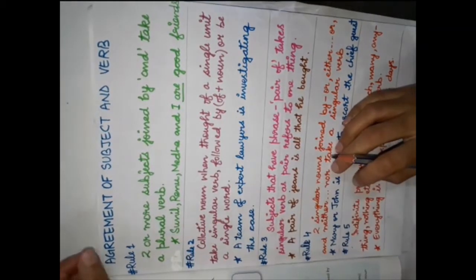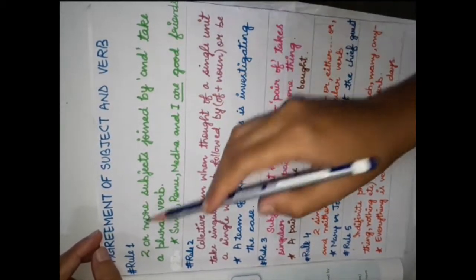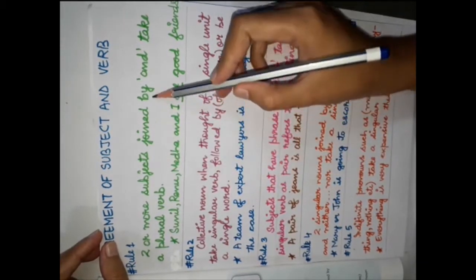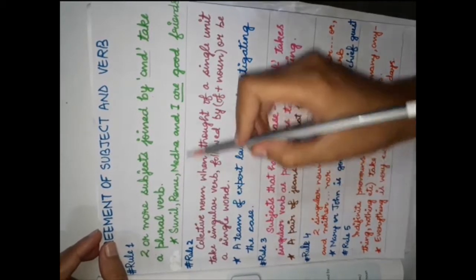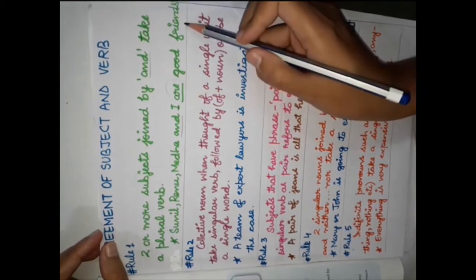Students, let's understand the rules. Some rules for agreement of subject and verb. Rule 1 says two or more subjects joined by the word and take a plural verb. For example, Sunil, Renu, Medha, and I are good friends.